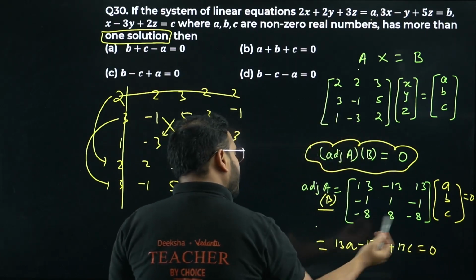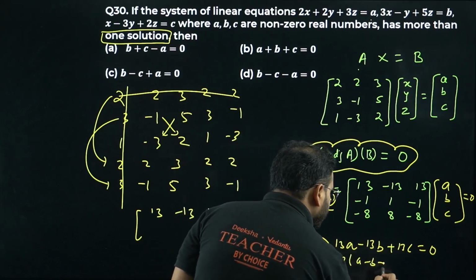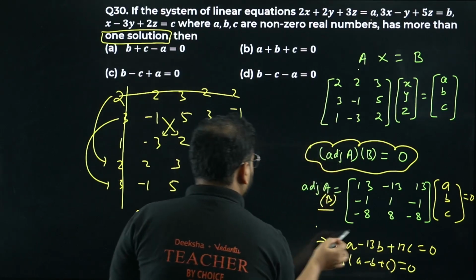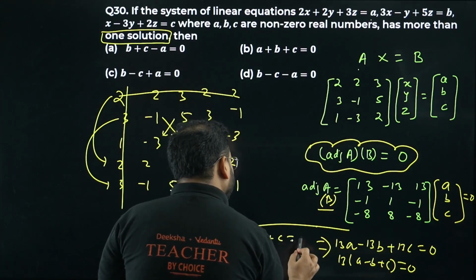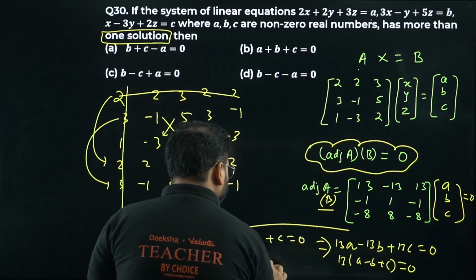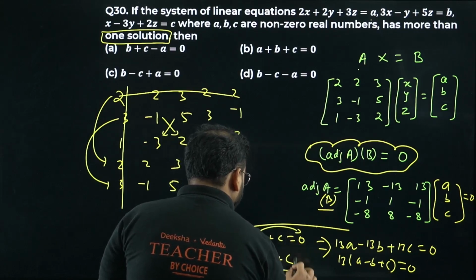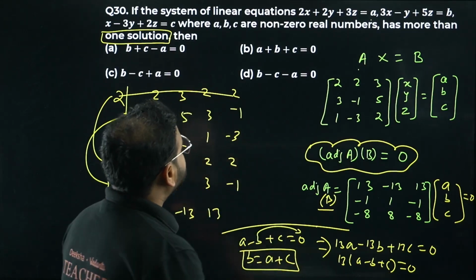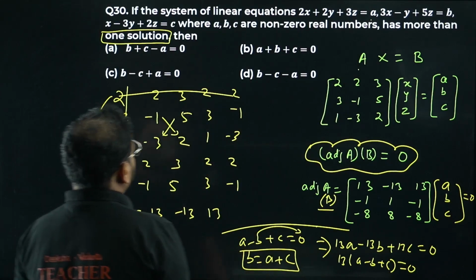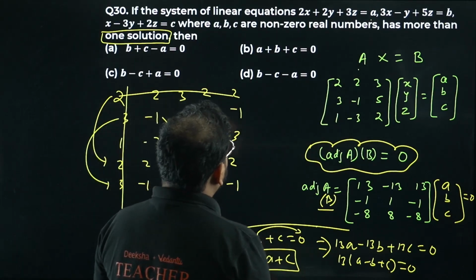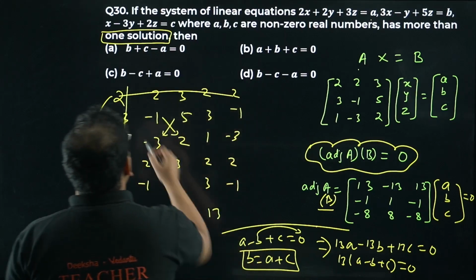You can take 13 common and move on. You get here, please check, A minus B plus C equals 0. It means we get B equals, moving B to this side, B equals A plus C. Option is going to be B equals A plus C, right? Option D is right, I think. If I move both of these on this side, I get A plus C only, right?